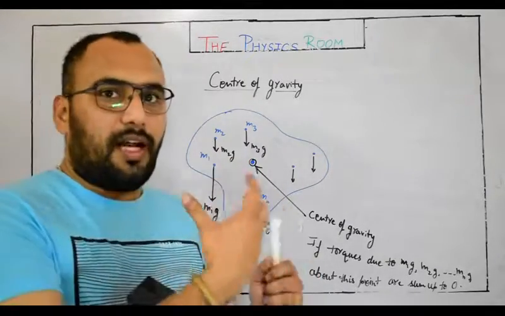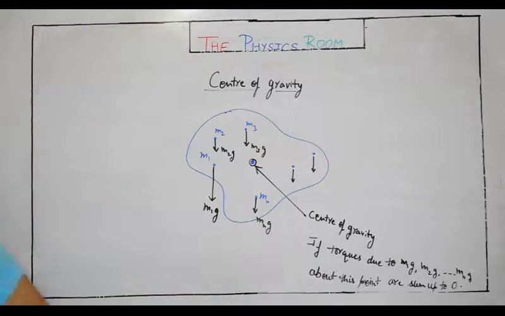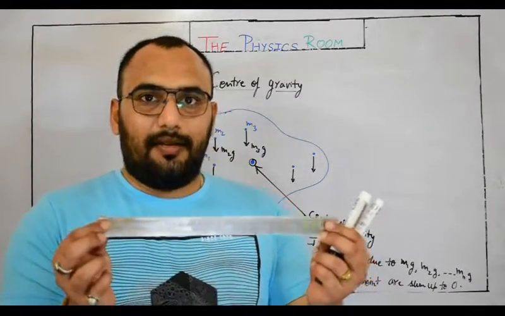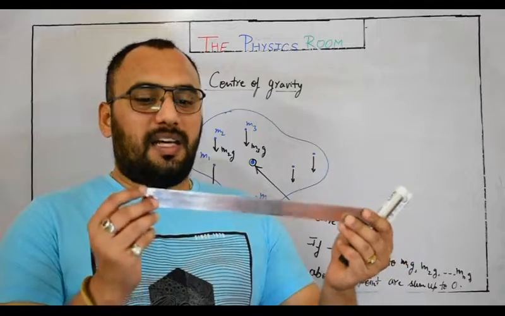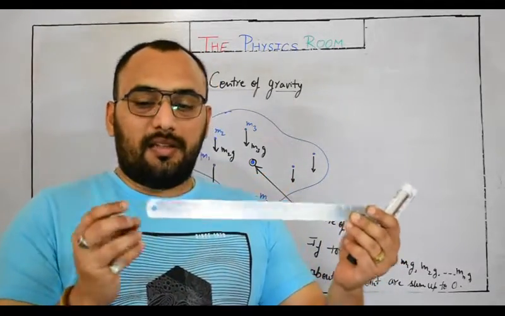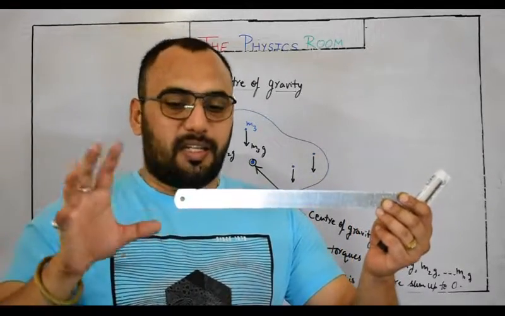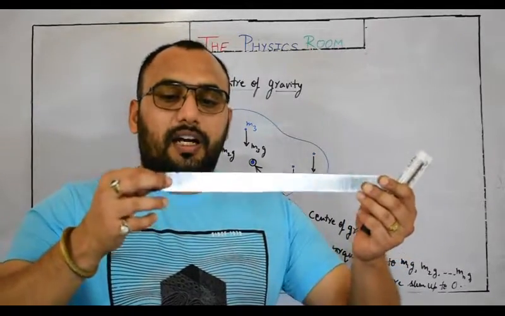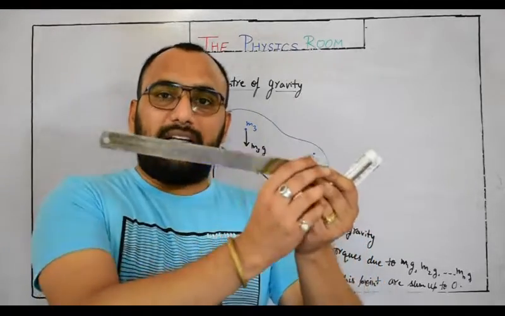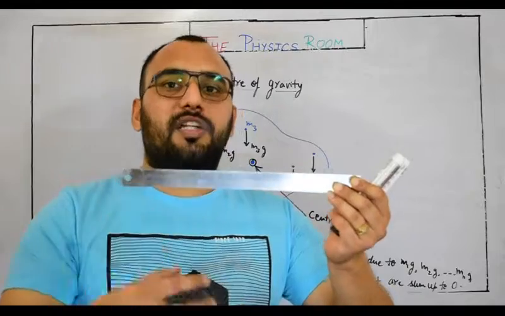Let's try to define this in a very practical way. Right now let's take this scale. We assume that it is made up of multiple particles, and I just want to find its center of gravity. The weights of all the particles act perfectly downward, so they produce their own torque.